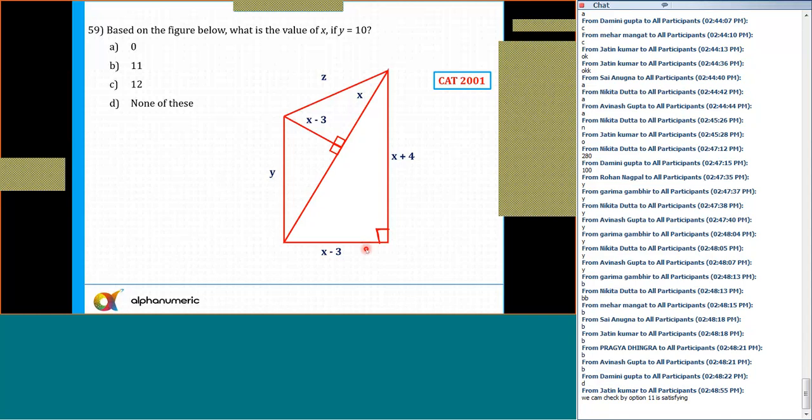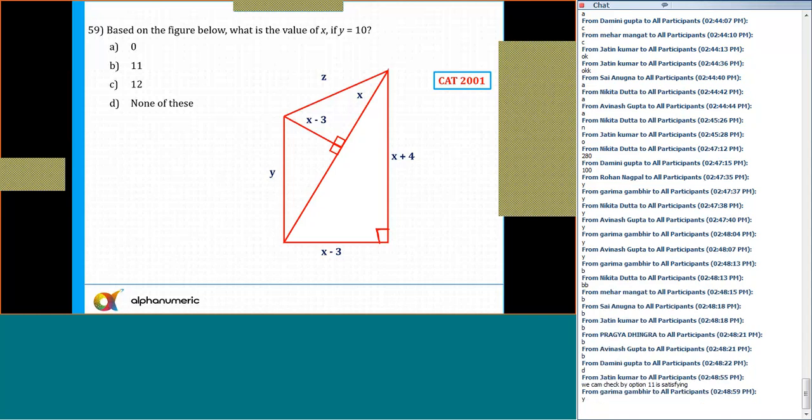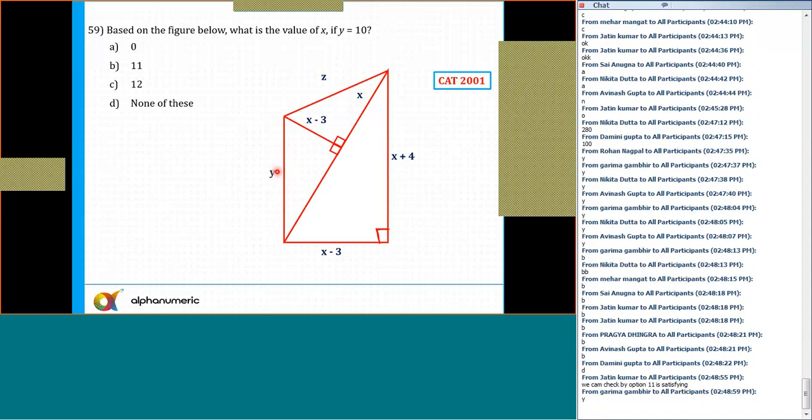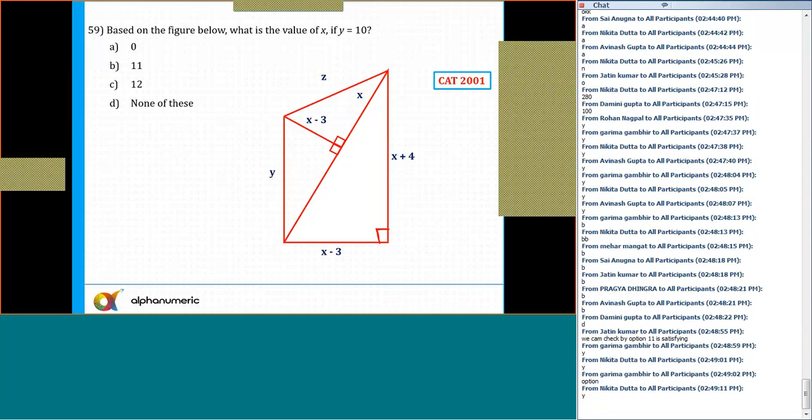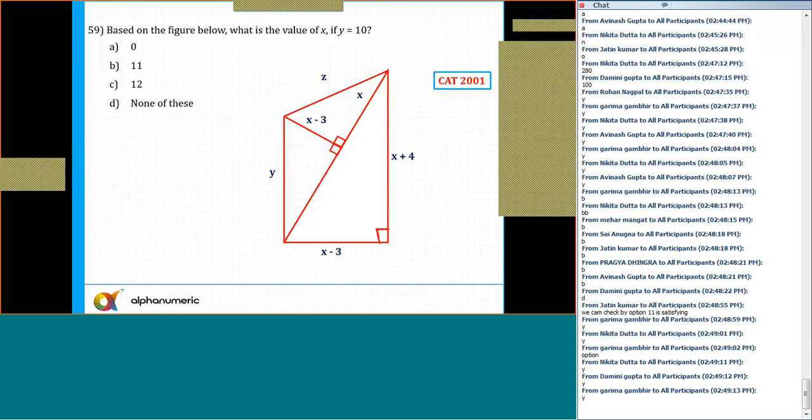The first thing I'll do is try with the triplet, as all the options are integers. Here the hypotenuse is 10. If the hypotenuse is 10, can I say the other two possible sides are 6 and 8? Yes or no? So let's check if with 6 and 8 I'm getting something. Let's say this is equal to 6, this is equal to 8. So x minus 3 is 8, so x is equal to 11.